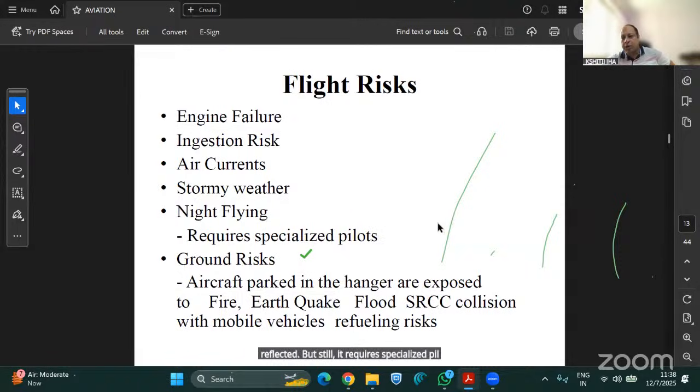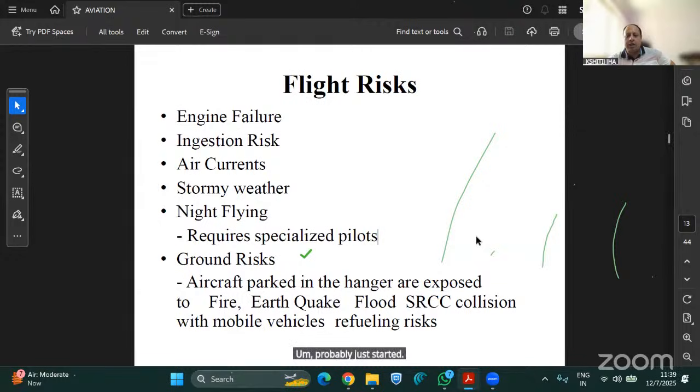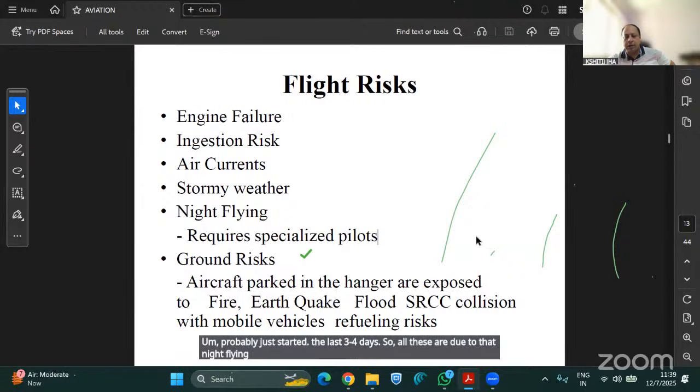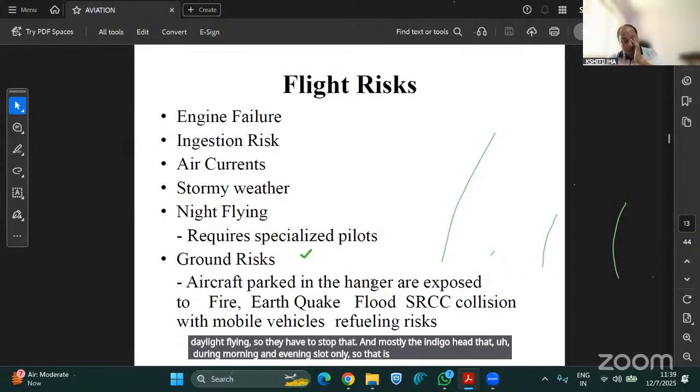Nowadays, you must have heard recently about the Indigo problem which has started in the last 3-4 days. All this is due to night flying having been decreased from 6 to 2 by the DGCA. Why was that? To bring in more safety, because night flying is more dangerous, so they have to stop that. Mostly the Indigo had flights during the morning and evening slots only, so that is why the impact was also quite high.